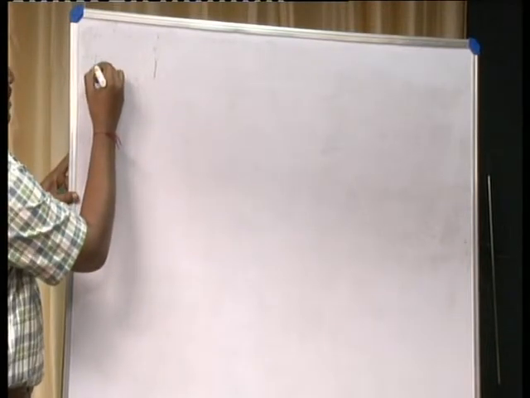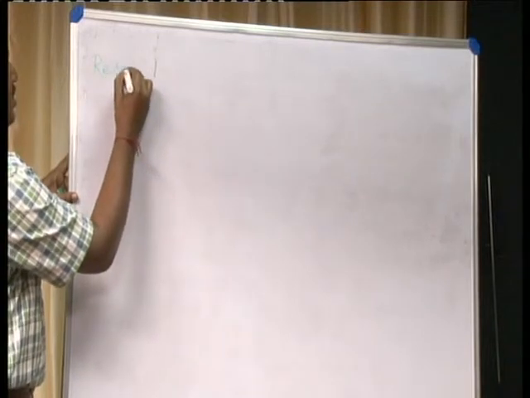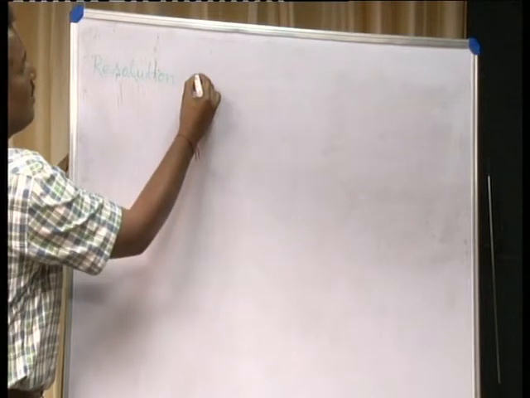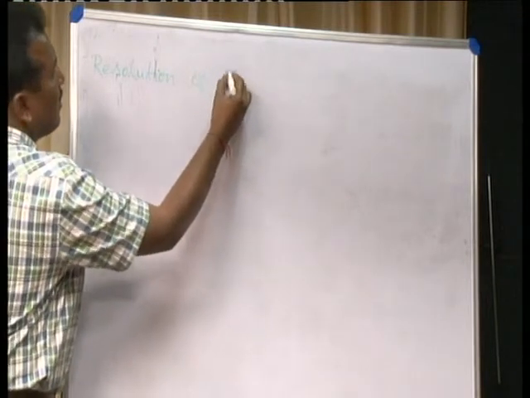Now, the next concept is resolution of vectors.